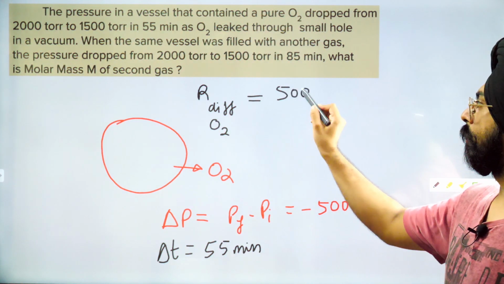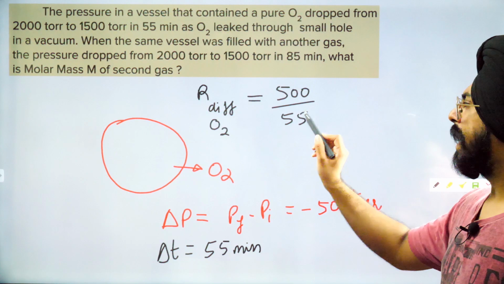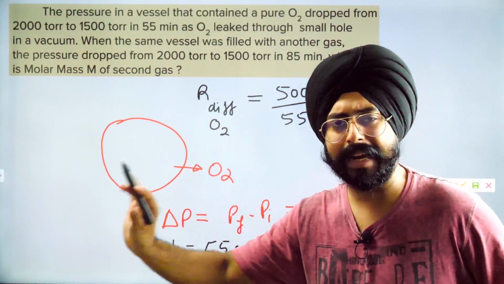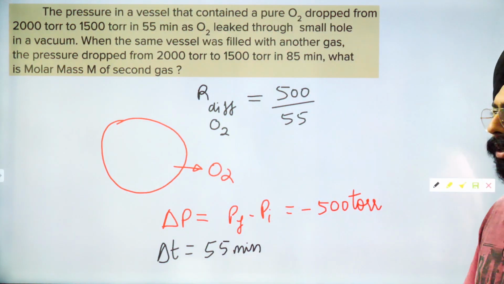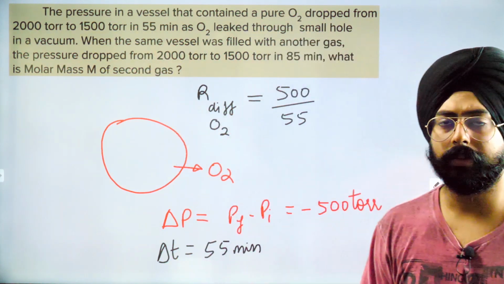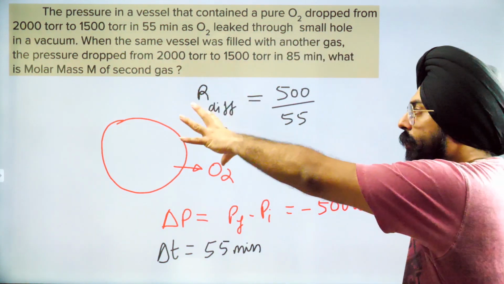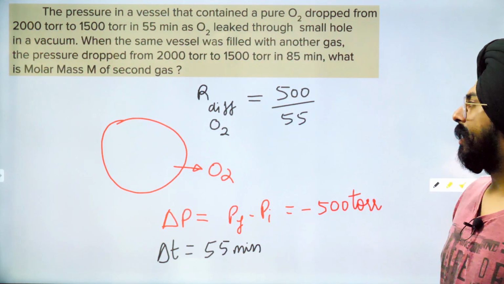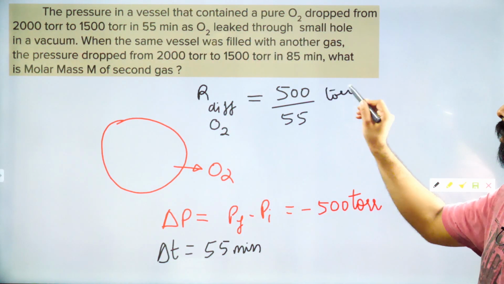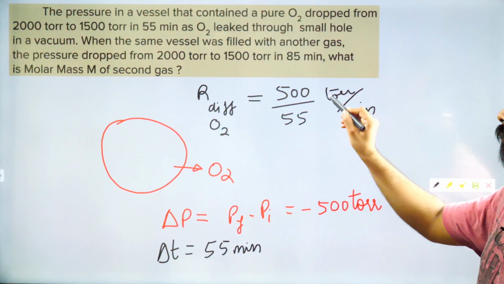I am worried only about the magnitude over here, the sign doesn't matter because pressure is decreasing. Okay, obvious. Fine. So rate of diffusion of O2 is equal to 500 by 55 torr per minute.